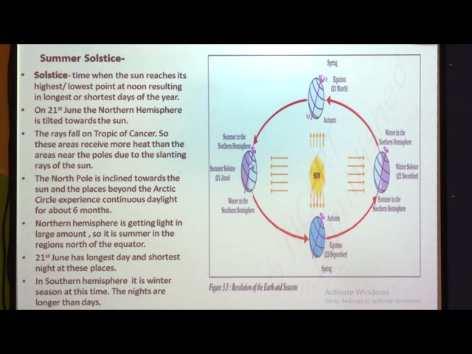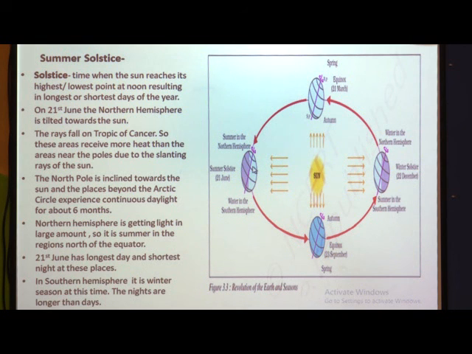Understood? Summer solstice means when the north pole is facing towards the sun, these places will receive more heat. So, here the days are longer than the nights and they will have summer season, and 21st June is the longest day and shortest night.